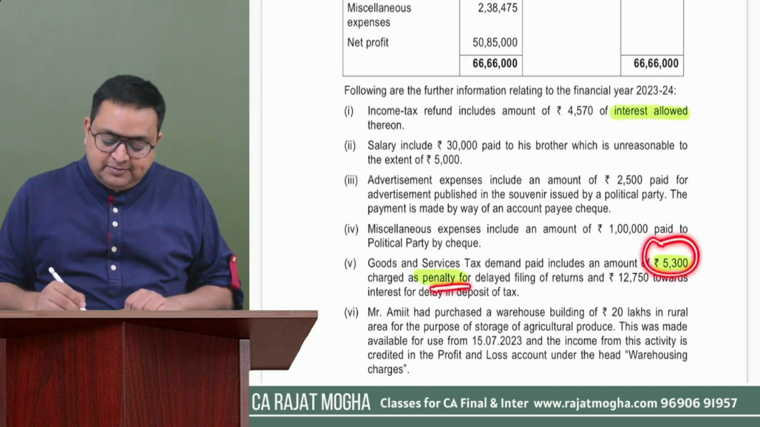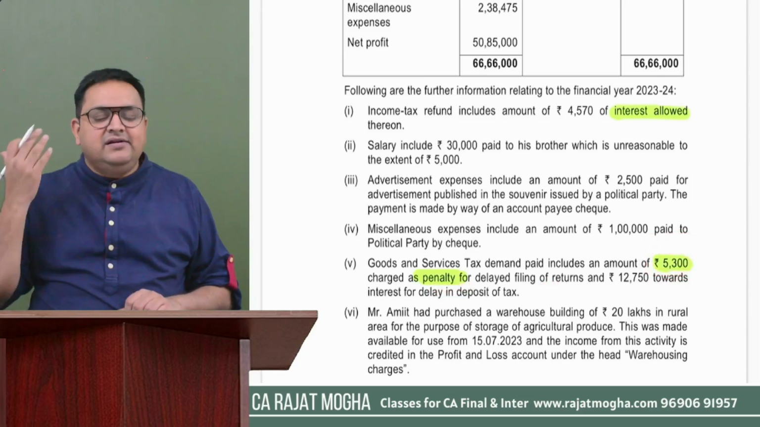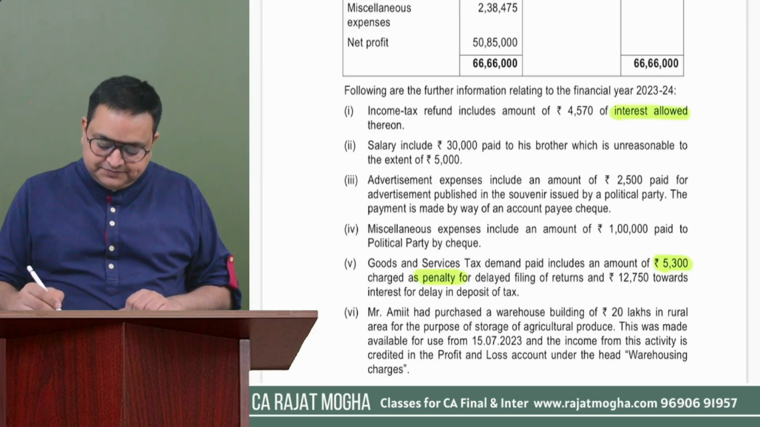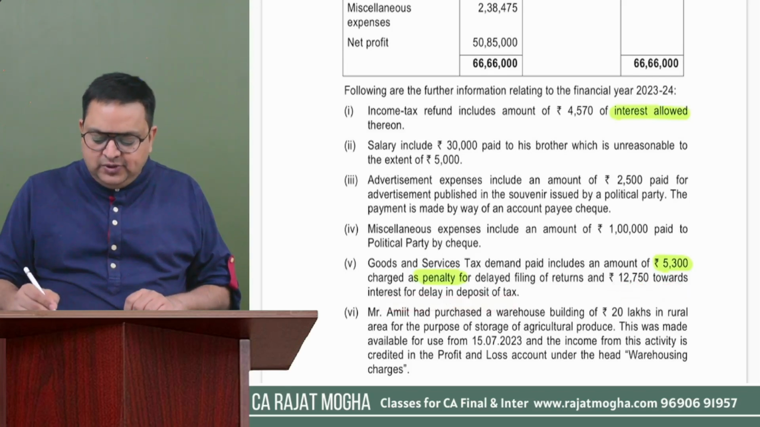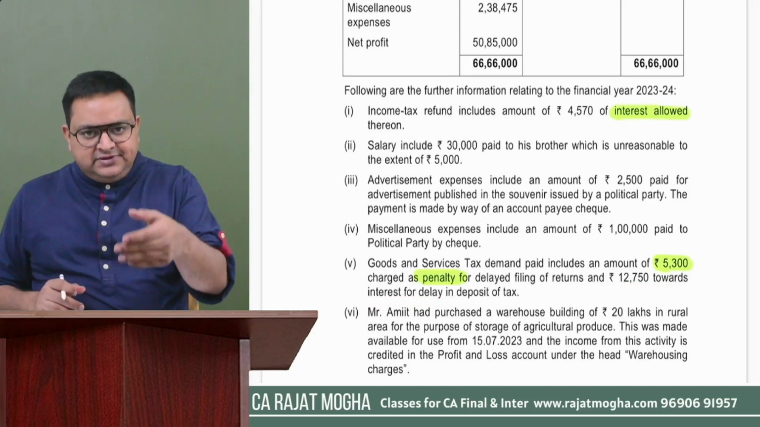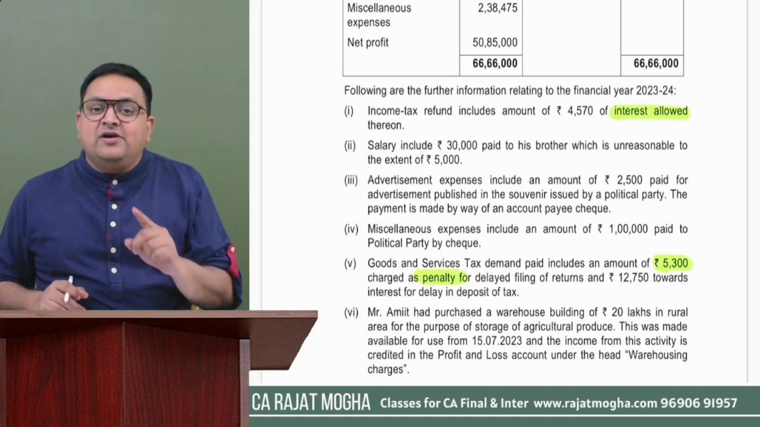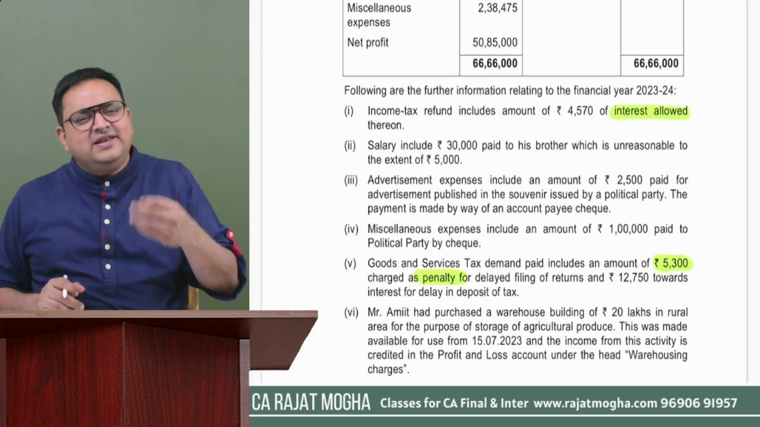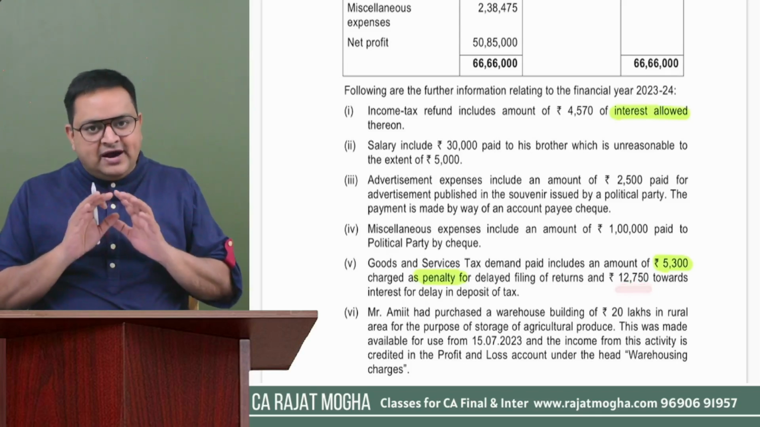Why? Because this is the penalty under GST, right? So we will be adding it back. So 5,300 will be added back. Okay. Second point says, and rupees 12,750 towards interest for delay in deposit of tax. So 12,750 is towards interest on delay in deposit. So we have not deposited the tax in time. So for that, GST has charged interest. Is it a contravention of law? The answer is no. So this is a late payment fee. This is just interest.